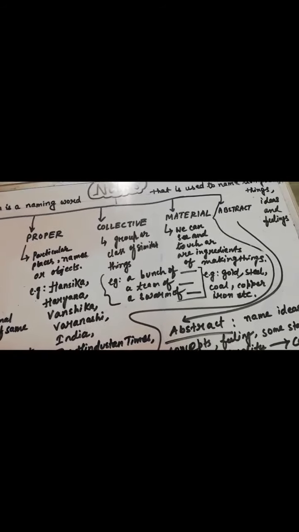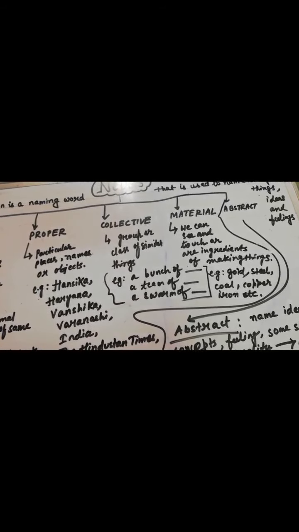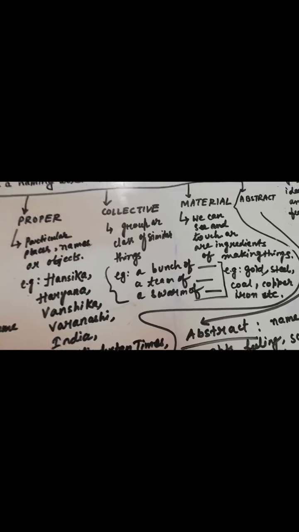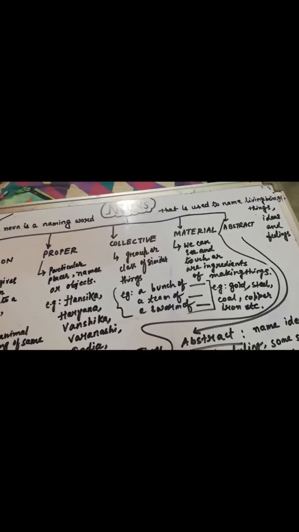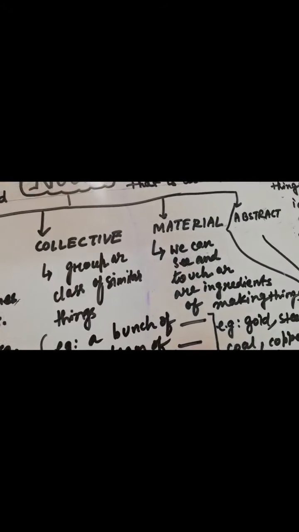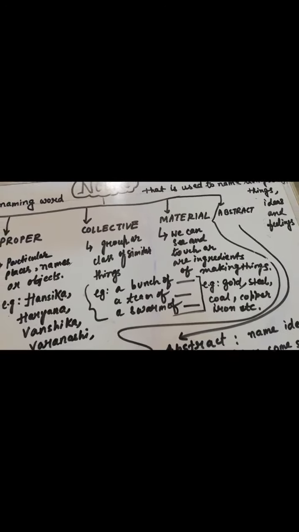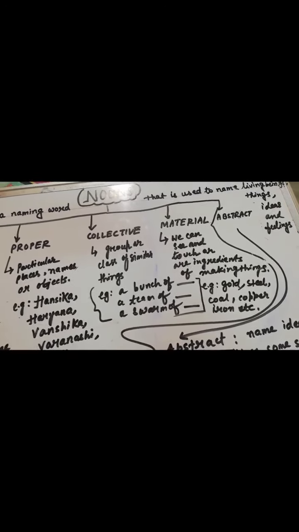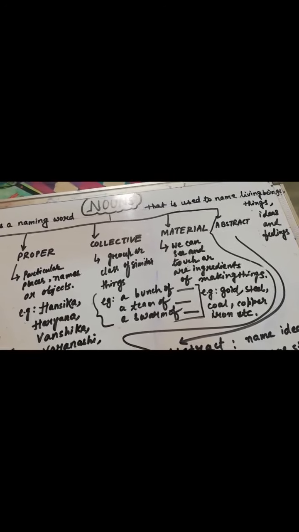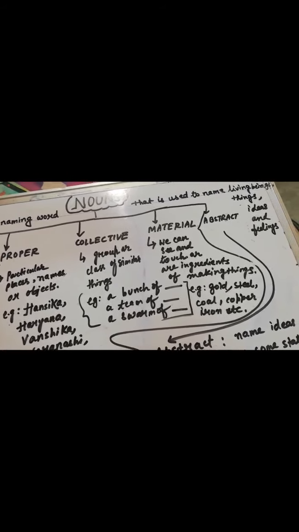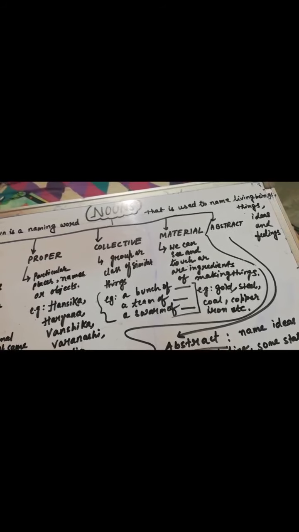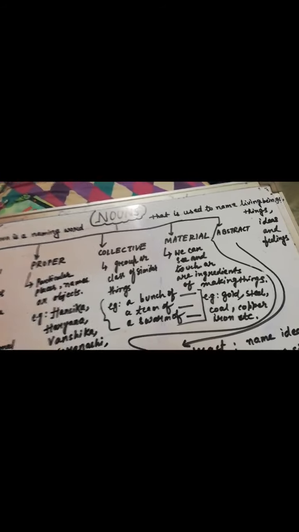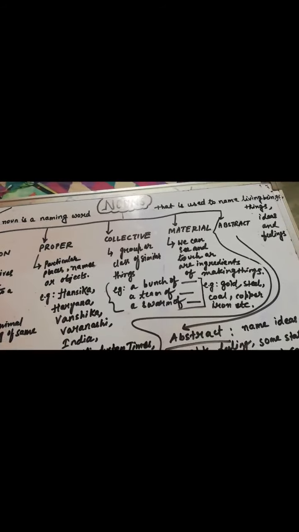Now another type, material nouns. So what is a material noun? Nouns that name materials or substances that we see and touch, or that are ingredients for making things, are called material nouns. Fine.